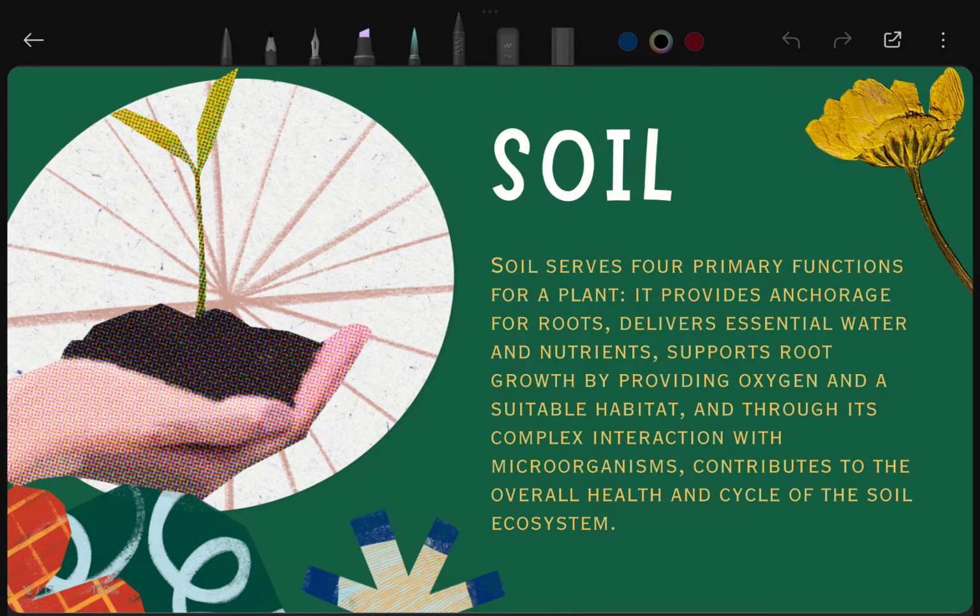Basically, soil serves primary functions for a plant. It provides, as I already mentioned, anchoring to the roots and delivers the essential water and nutrient materials in dissolved form to the roots, to the stem, and to the leaves as well. It supports root growth by providing oxygen and a suitable habitat through complex interaction with microorganisms, and contributes to the overall good health and the cycle of the soil ecosystem. So soil is one of the major aspects and major needs of plant growth.